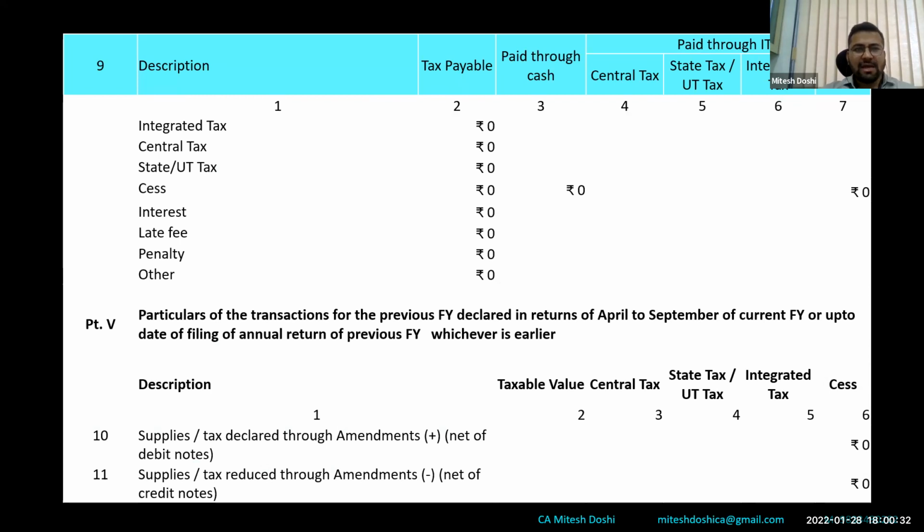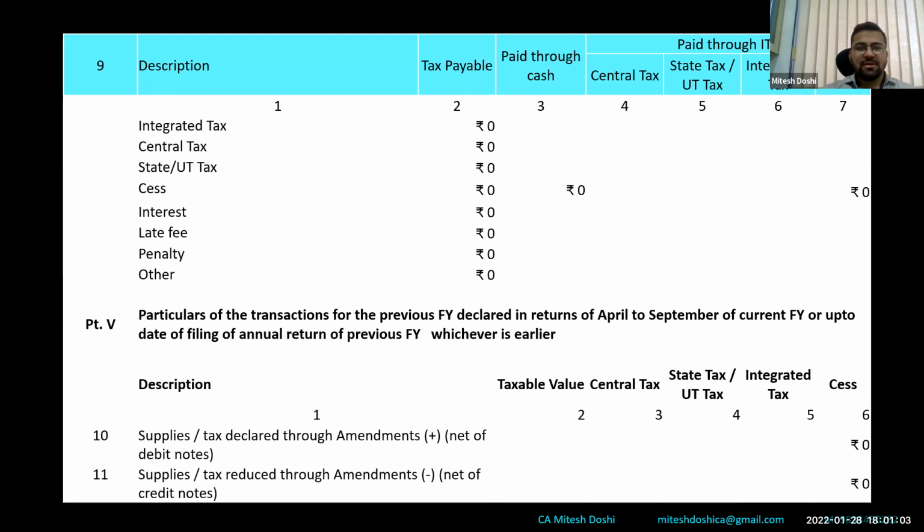Going ahead, the importance of table 10 and table 11 of GSTR 9. This has significant importance because the entries disclosed in table 10 or 11 impact the auto-populated data in GSTR 9C. The data auto-populated from GSTR 9 into 9C is ideally the tax liability disclosed in table 4, plus the liability disclosed in table 10, minus the liability disclosed in table 11.